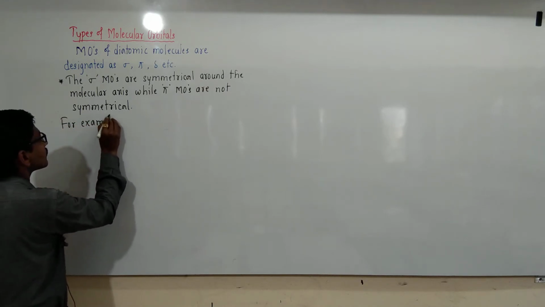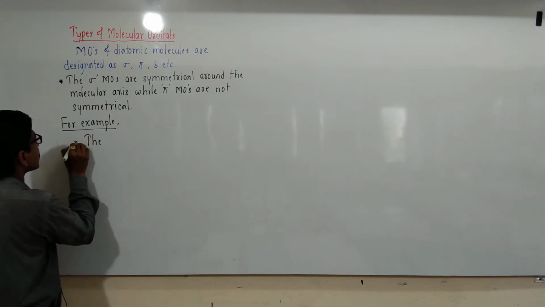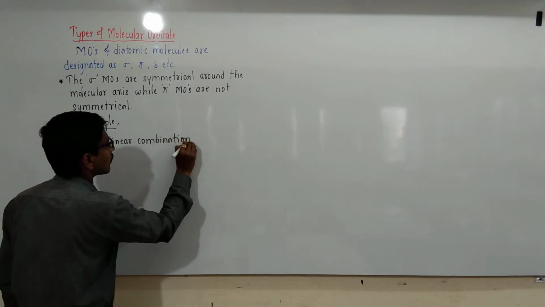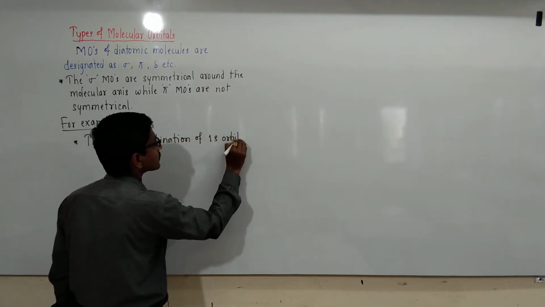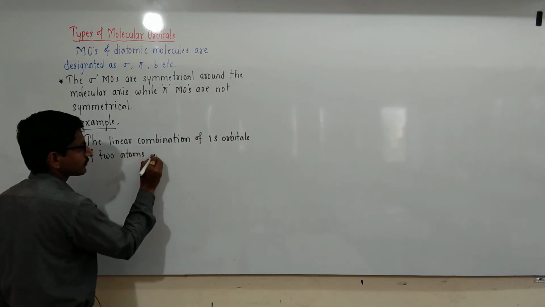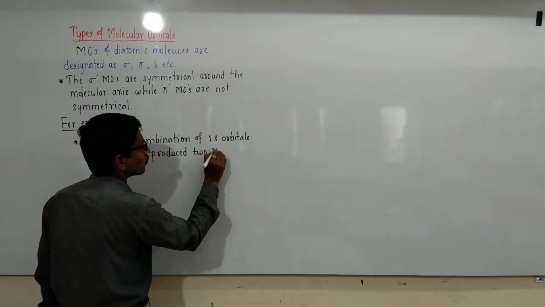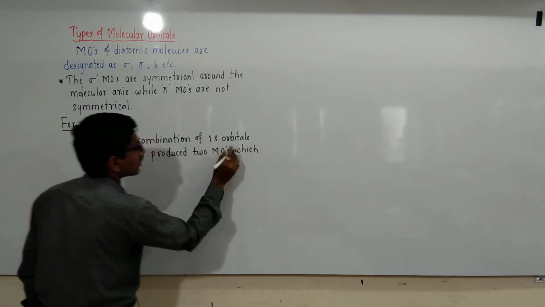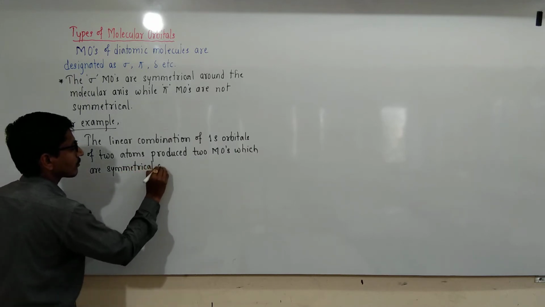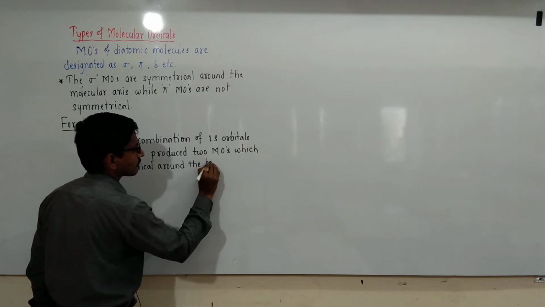For example, the linear combination of 1s orbitals of two atoms produces two molecular orbitals, MO meaning molecular orbitals, which are symmetrical around the bond or molecular axis.